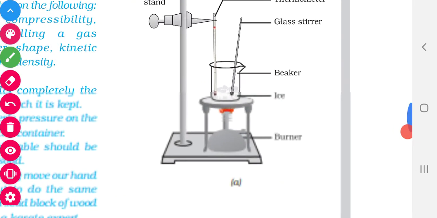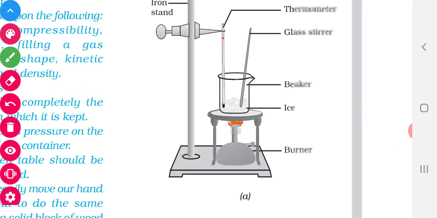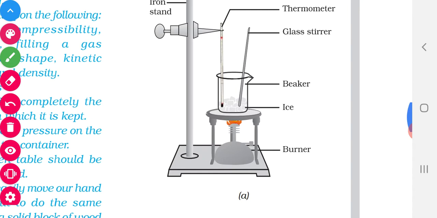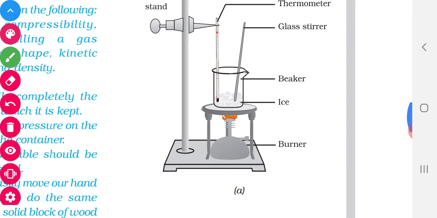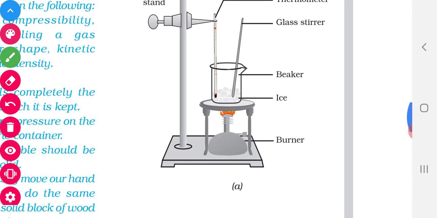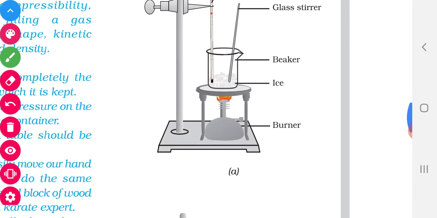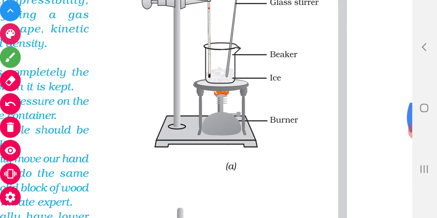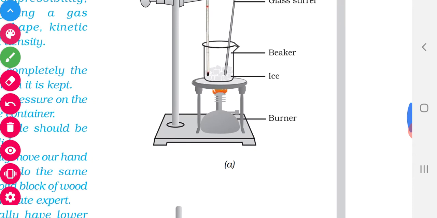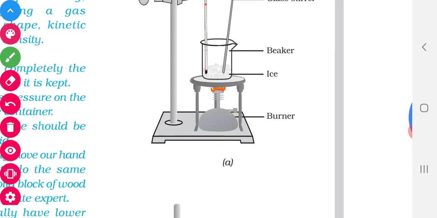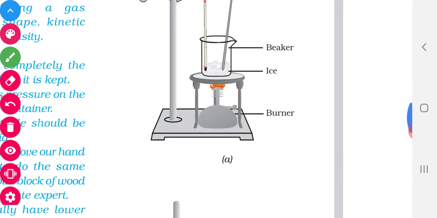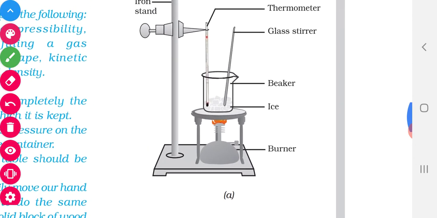So, what happens? You are taking ice in the beaker and slowly heating it, with the thermometer fitted to note the temperature. The temperature will rise, and as the temperature rises, the ice will be changed into liquid. What is that process called? The process of converting solid into liquid, that is, ice into water, is called melting. We know this very well.